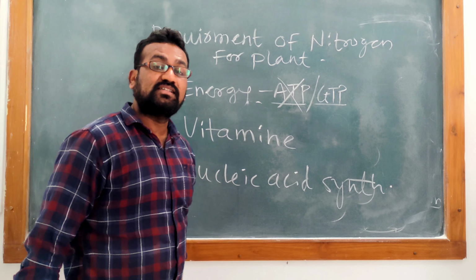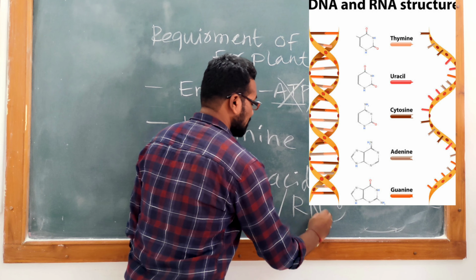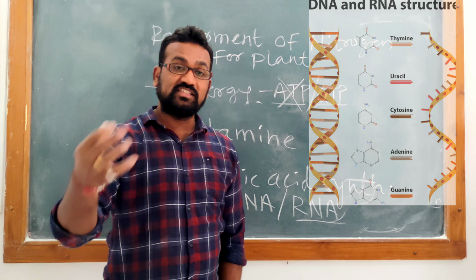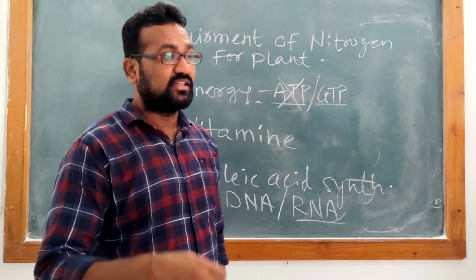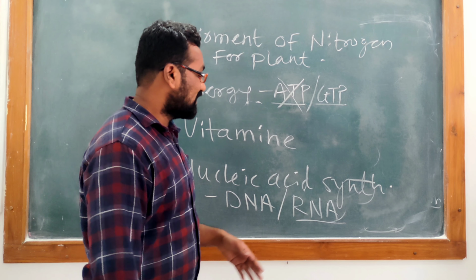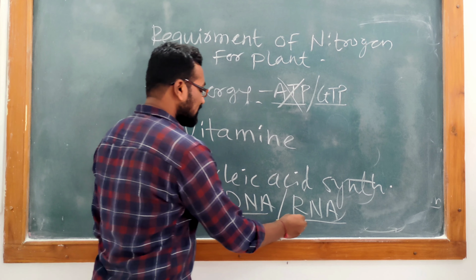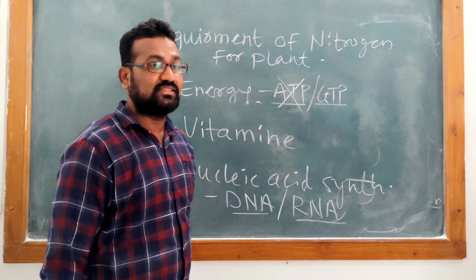So another role of nitrogen in plants is very essentially for nucleic acid synthesis. Everyone knows two types of nucleic acids are there. Which are these two types? The first one is DNA, which is the genetic material of every organism on this planet. And another genetic material, in some viruses, is RNA. RNA is present in our cells, performing diverse functions in protein synthesis and some signaling mechanisms also. Some enzymatic reactions are reported which are done by these RNAs. Whatever the case, RNA and DNA synthesis takes place only if nitrogen is present.